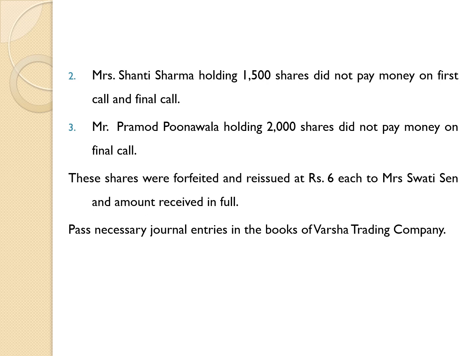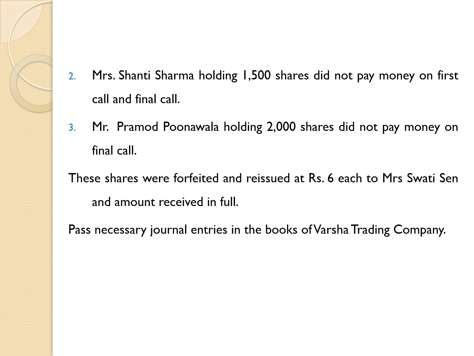It means a share of rupees 10 is reissued for rupees 6. Here, the case is issue of shares at a discount, but these shares are reissued shares. And we have been asked to pass necessary journal entries in the books of Varsha Trading Company. This is the problem.